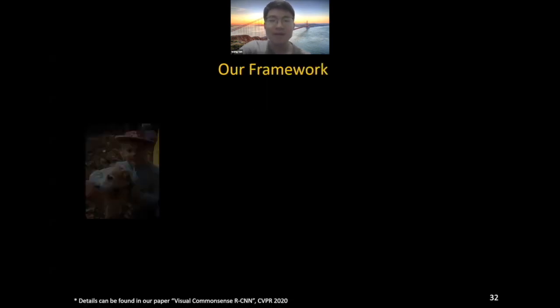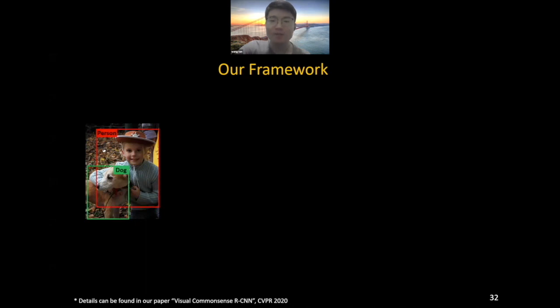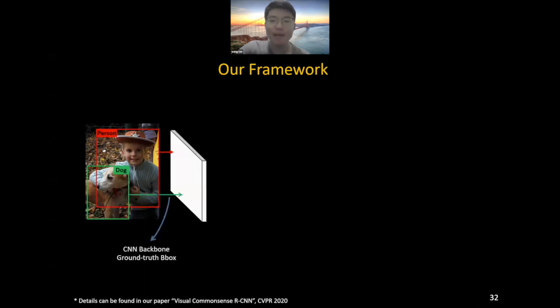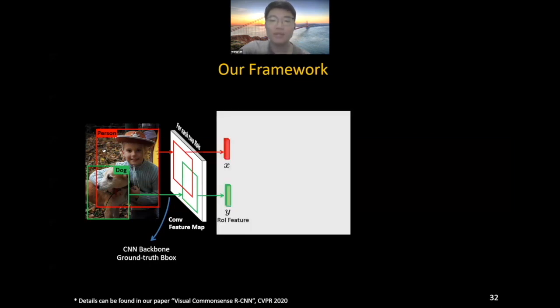VCR-CNN takes an image as the input and generates the feature map from a CNN backbone. Unlike Fast R-CNN, we discard the region proposal network here to directly use the ground truth bounding box to extract the object-level representations. Then, each ROI is fed into two branches. One is the self-predictor branch to predict its own class.